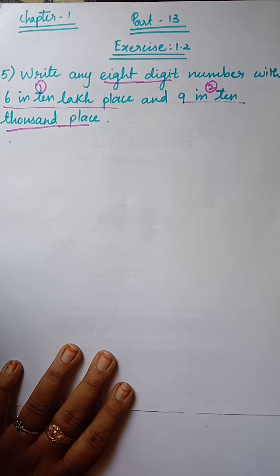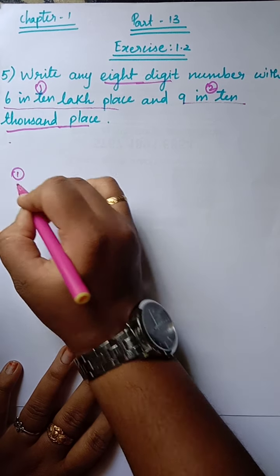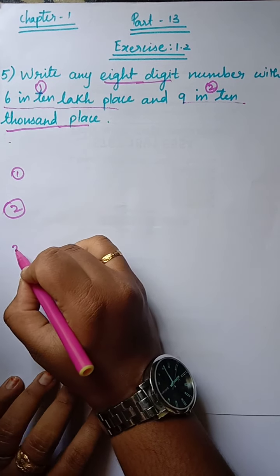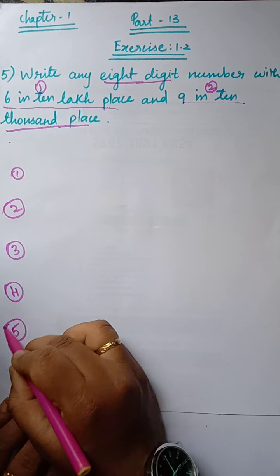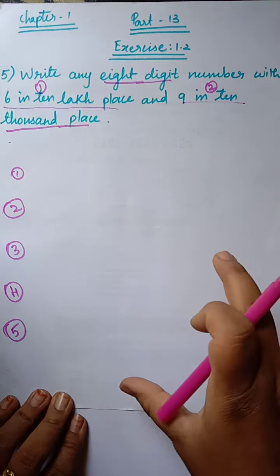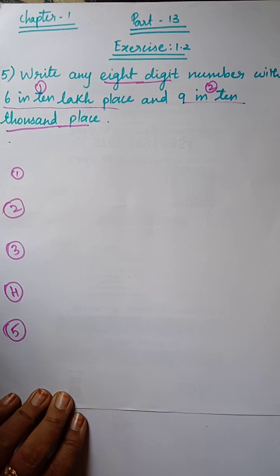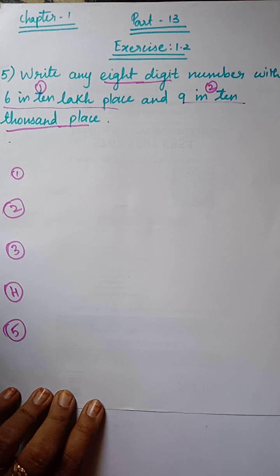With 8-digit numbers, we can find a minimum, maximum of 5 numbers or 3 numbers. We can create new numbers. So first number, second, third, fourth, and fifth. Now we are going to create 5 new numbers by using the rule. Now what are we going to do? We want an 8-digit number, but we should not look at the 8 digits first. We have to see the place value.